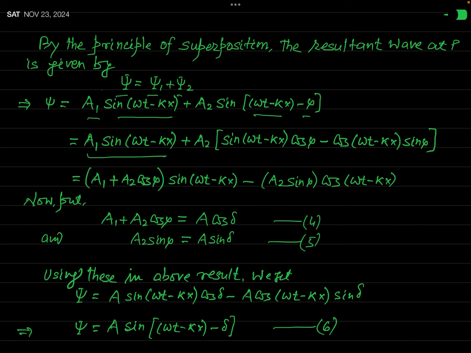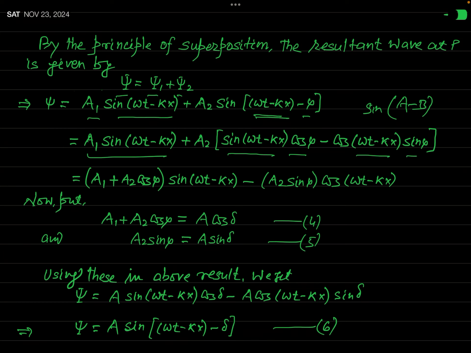And I hope you have knowledge of the formula for sine a minus b. This is sine a into cos b minus cos a into sine b. So utilizing that very formula, this term will be sine omega t minus kx times cos phi, minus cos omega t minus kx times sine phi.